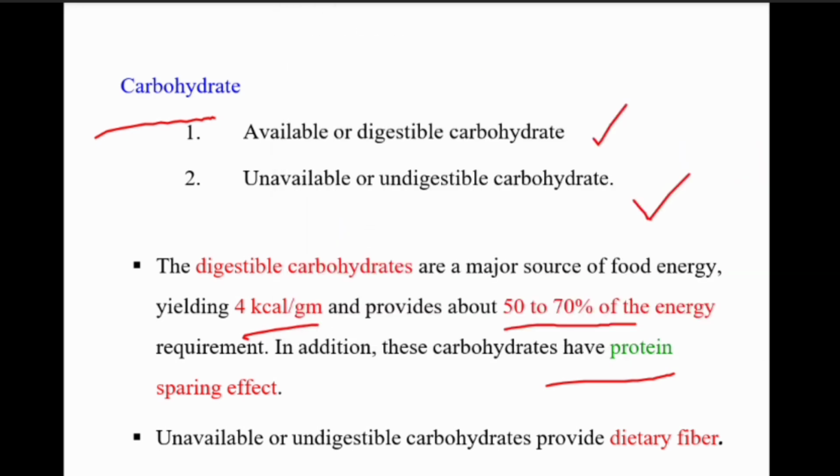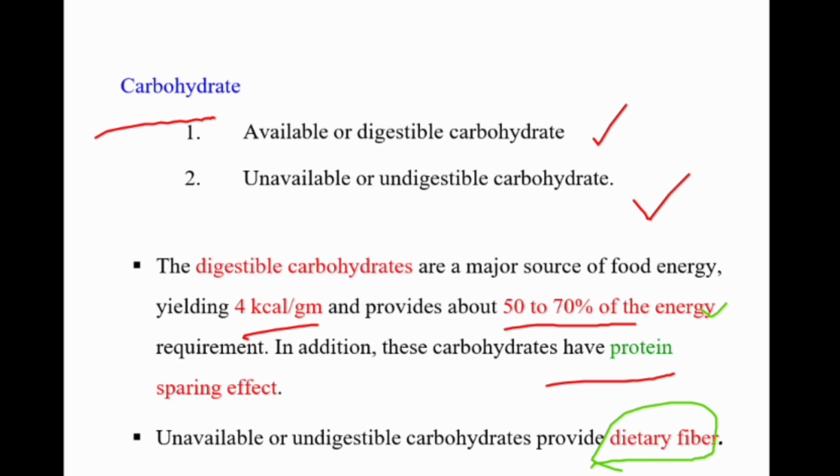And coming to unavailable indigestible carbohydrate, it is dietary fiber. The available digestible carbohydrate gives 4 kcal per gram and is 50 to 70% of the energy requirement, and unavailable is dietary fiber.